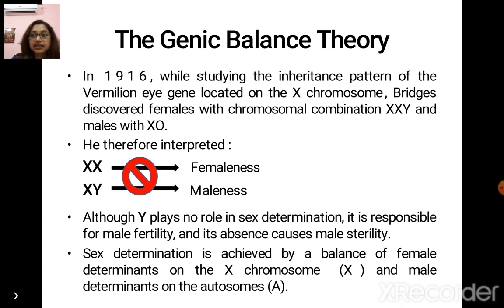In 1916, while studying the inheritance pattern of the vermilion gene located on the X chromosome, Bridges discovered females with chromosomal combination XXY and males with X0. He therefore interpreted that XX not only gives rise to femaleness, and XY not only gives rise to maleness. Although Y plays no role in sex determination, it is responsible for fertility, we have already discussed it. Sex determination is achieved by a balance of female determinants on the X chromosome and male determinants present on the autosomes. How is it done? Let us have a look into that.